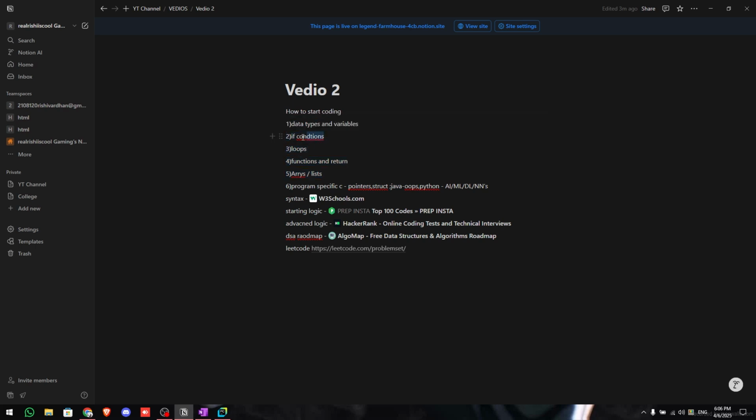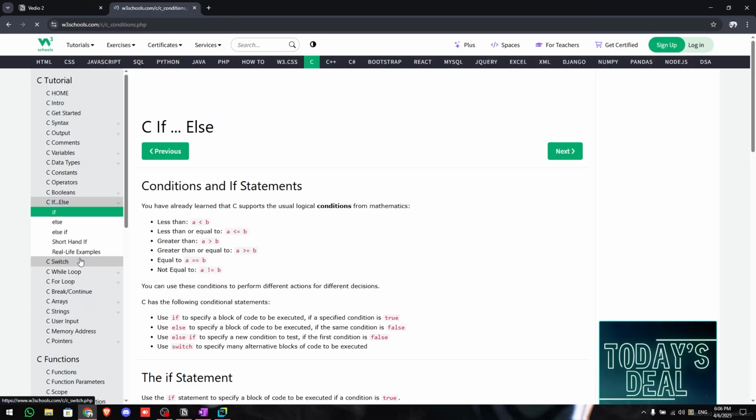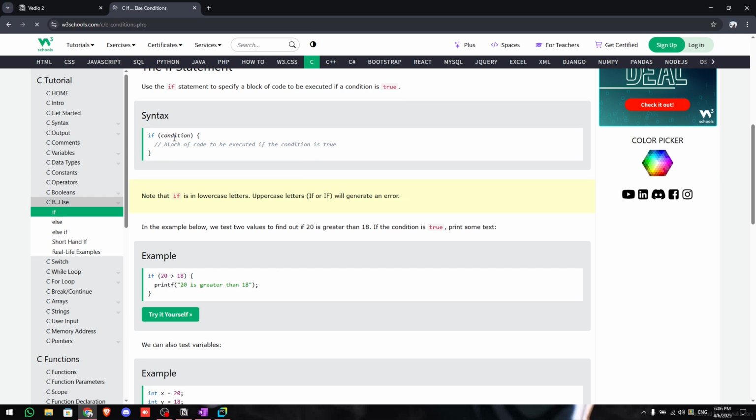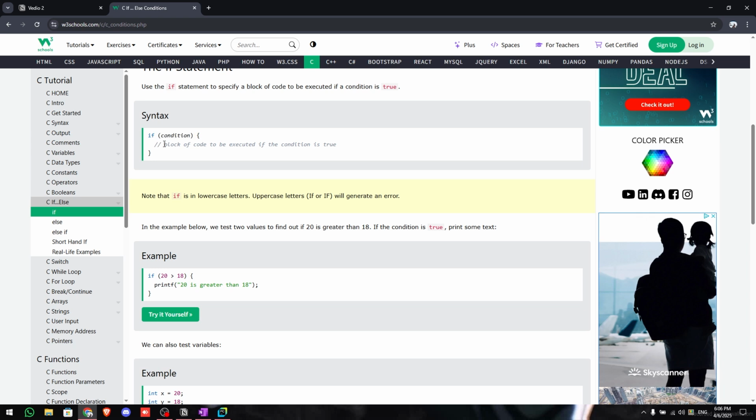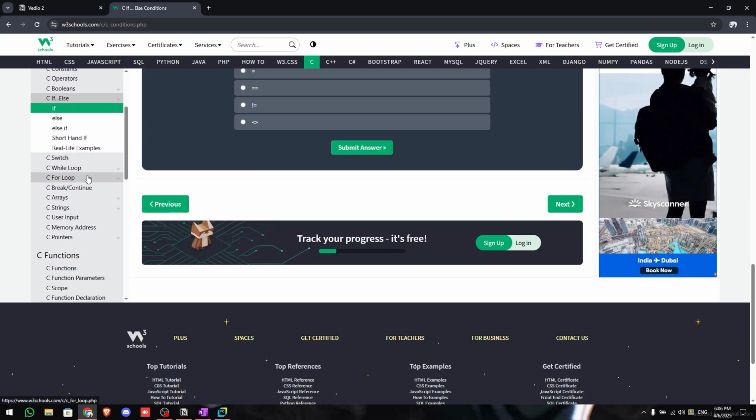Okay, so first we have if condition. Let us go to the W3 school. If condition, simply we'll have if, in the parenthesis we'll have one condition. When this is true, we'll execute some code. If it isn't true, it will generally be executed in the else block. If there is no else block, these lines will be simply skipped. Nothing will be executed. Okay, that is simply the if else.